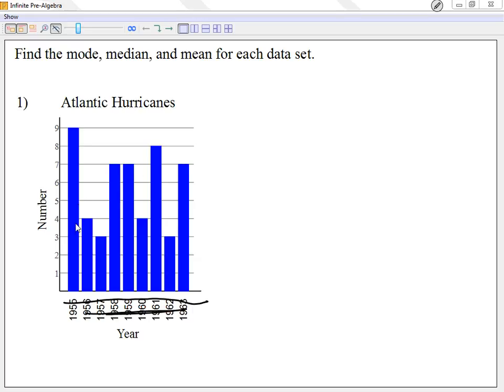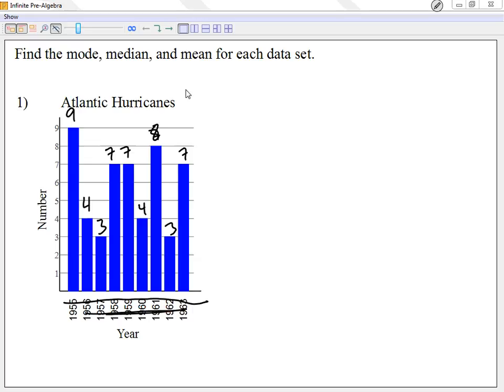I look at the first bar, I see it goes all the way to 9. The second one goes all the way to 4. The third goes to 3. The next one goes to 7, 7, 4, 7, 8, and 7. And then the little one, 3. You see where I got the numbers from, right? The numbers from the left. Remember, the numbers on the bottom are just names. So now we have some numbers.